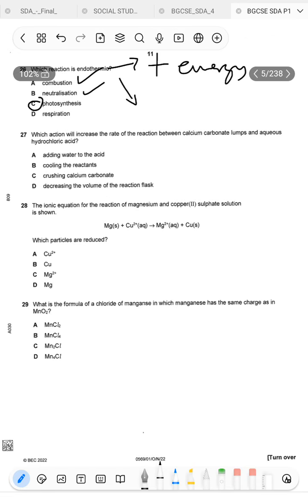27. Which action will increase the rate of reaction between calcium carbonate lumps and aqueous hydrochloric acid? So here we're just talking about the rate of reactions, and the factors that will affect it. We just go through them one by one. A says adding water to the acid. You're actually diluting the acid. So when you're adding water, visually you can think of it like this.